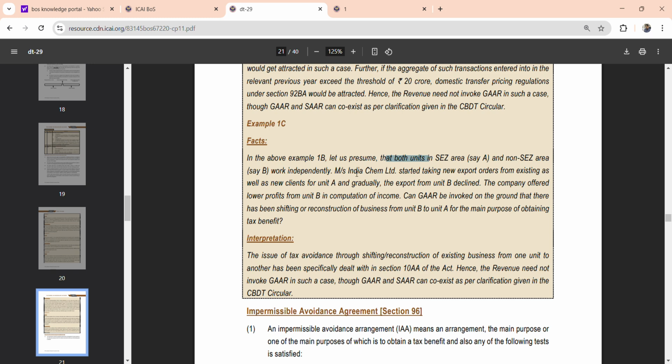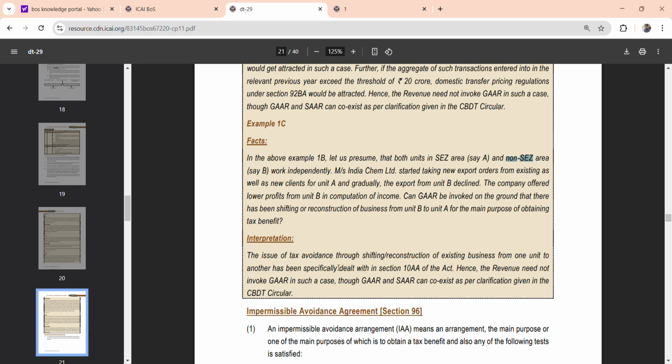So lastly, assume that both units, unit A in SEZ and unit B in non-SEZ area, work independently, and Mrs. India Chemicals started taking new export orders from existing as well as new clients for unit A, and gradually the export from unit B declined. The company offered lower profits from unit B in computation of income. Can GAAR be invoked on the ground that the shifting from unit B to unit A was for the main purpose of tax benefit? So unit A is in SEZ and unit B is in non-SEZ.